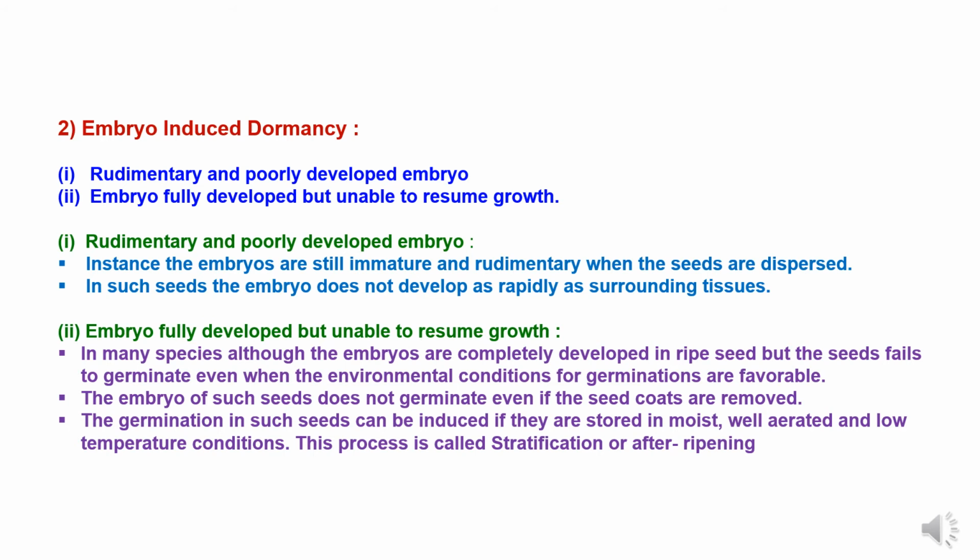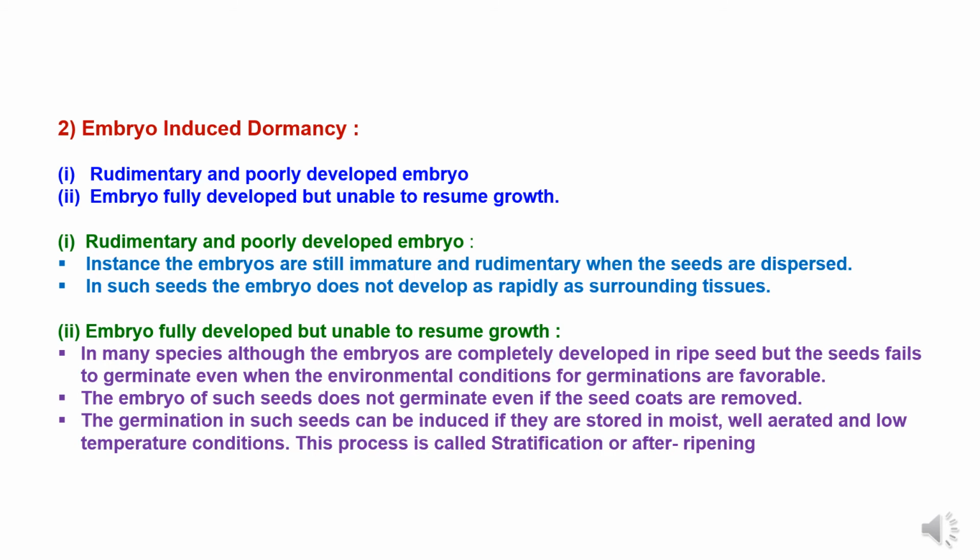Second one is embryo-induced dormancy, where the dormancy develops due to embryo conditions, which is again divided into two types. First one is rudimentary and poorly developed embryo, and second, embryo fully developed but unable to resume growth. Under rudimentary and poorly developed embryo, the embryos are still immature and rudimentary when the seeds are dispersed. In such seeds, the embryo doesn't develop as rapidly as surrounding tissues. And second type, embryo fully developed but unable to resume growth.